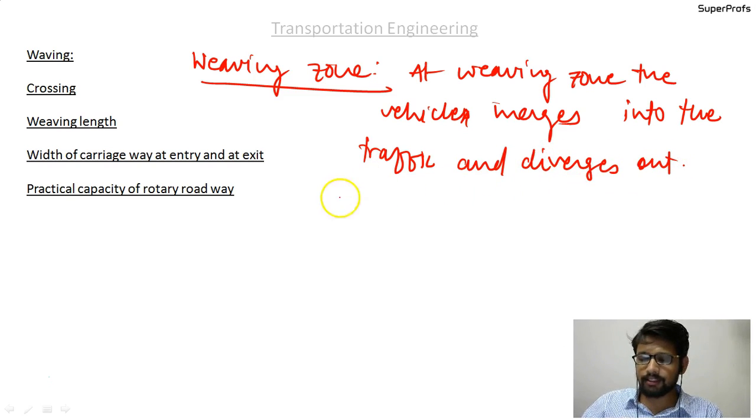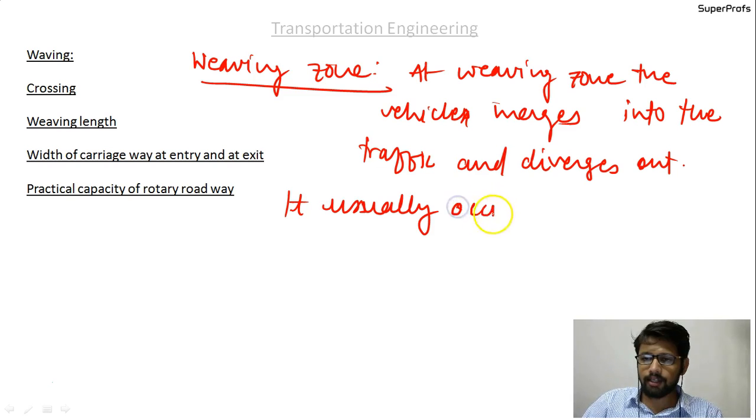It usually occurs at the channelizing islands.